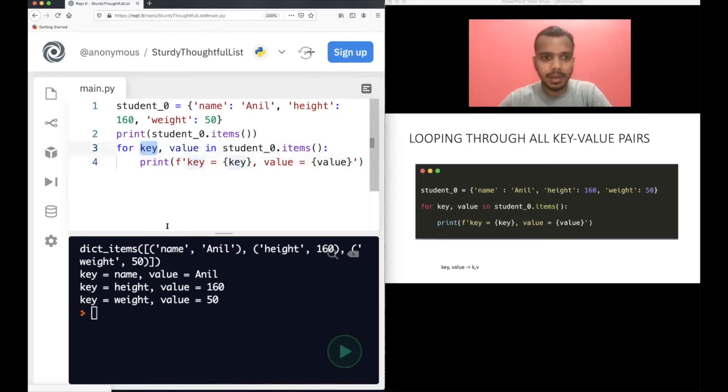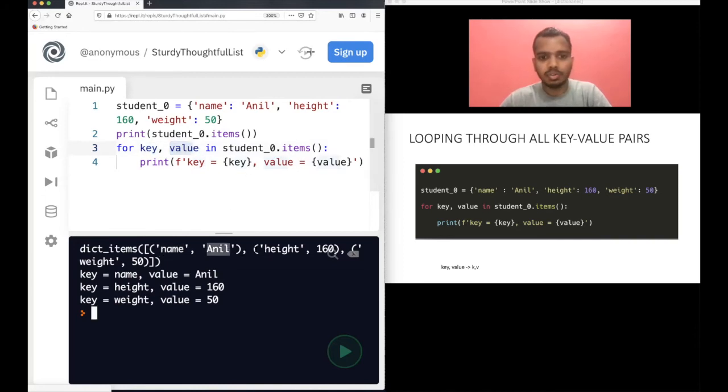Initially key will point to name, and the value will point to Anil. So for the first time the for loop will be on the zeroth index, and key will point to name and value will point to Anil. That's what will be stored in key and value. Now I am printing the key and the value using an f string. You can see that in the first case, name is printed for the key, and Anil is printed for the value. Initially in the key, name was stored, in the value Anil was stored.